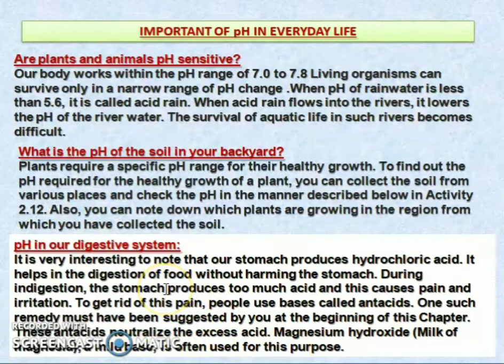So this we call acidity. When you eat too much oily food, what happens? Your stomach has excess acid. So you have pain or irritation. That will be cured by using a base called an antacid. For example, magnesium hydroxide, which we call milk of magnesia.